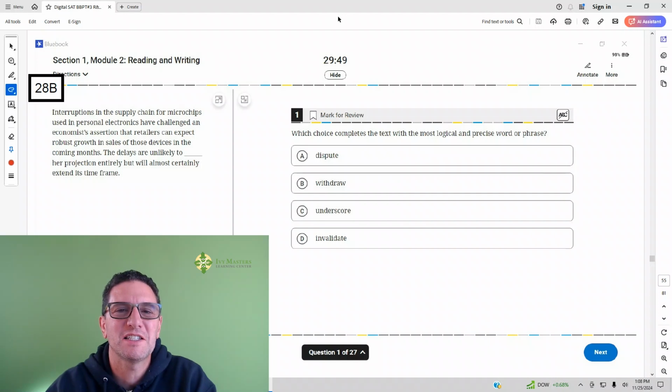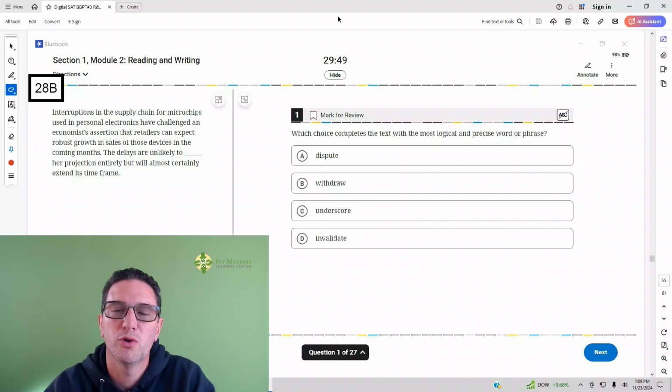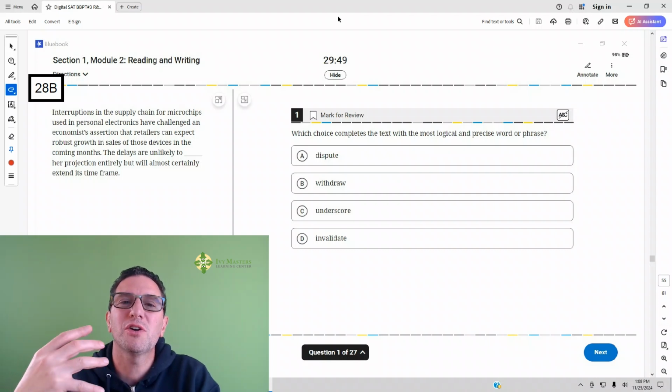SAT, Test 3, Module 2B. This is the harder set of reading and writing questions. Number 1 reads, which choice completes the text in the most logical and precise word or phrase? When that's the question, you want to predict your answer somehow.